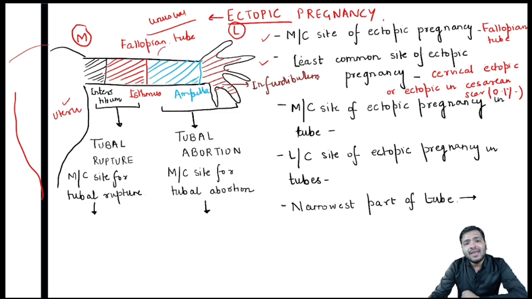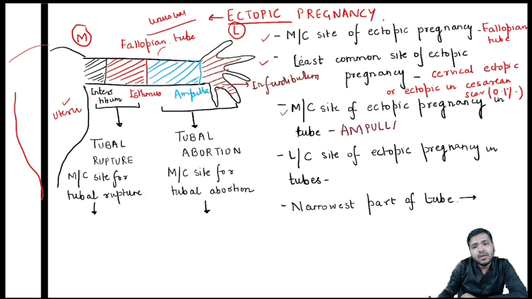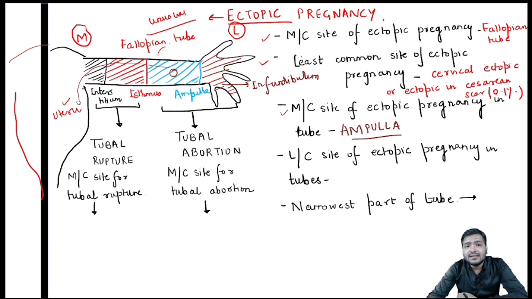Now I change my question and ask you, what is the most common site of ectopic pregnancy in the tube? In tube, we are basically talking about the fallopian tube. If the question clearly mentions the most common site in the fallopian tube, again it is the ampulla. You know that the ampulla is the site of fertilization where the sperm and the ovum meet and a zygote is formed. So that zygote is stuck inside this ampulla and is not able to travel further into the uterine cavity. Now what could be the reasons that this zygote is not traveling into the uterine cavity, or what is the pathology behind ectopic pregnancy?